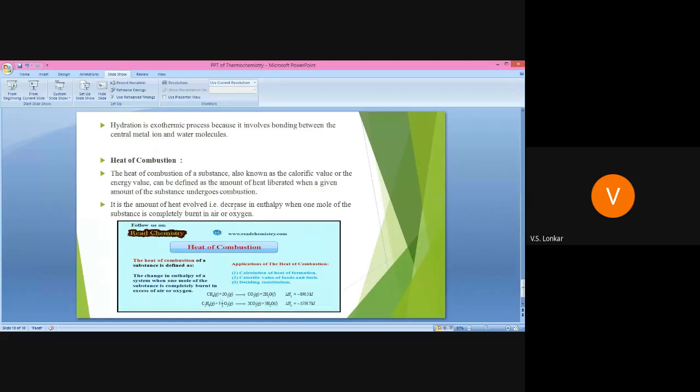See, this is the third type, heat of combustion. We will discuss it in the next lecture.